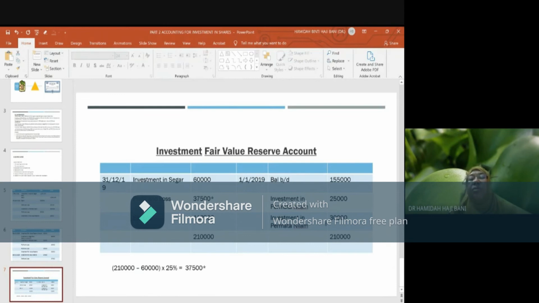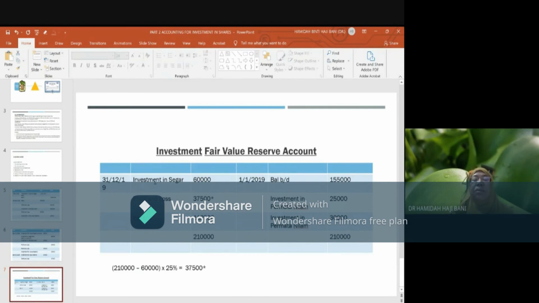After taking into consideration the journal entry mentioned earlier, investment in Permata Nilam has an increase in value by 25,000. This is when there is a sale of the Permata Nilam shares, you recognize the profit, then 25,000 goes into the investment fair value reserve. Then investment in Permata Nilam also has an increase in the fair value at the end of the financial year. But now the balance of the share is only 100,000. So 100,000 multiplied by 30 is 30,000. It will be credited to investment fair value reserve for 30,000.